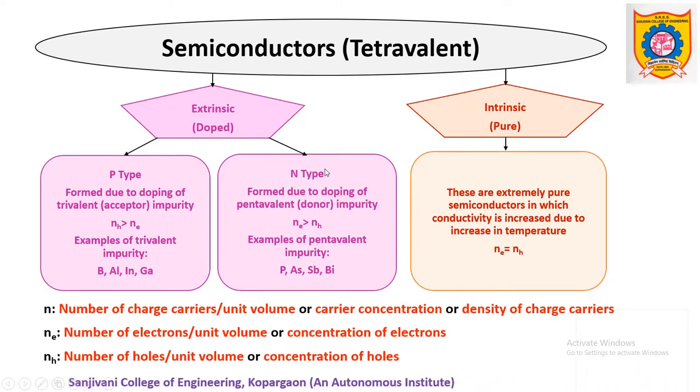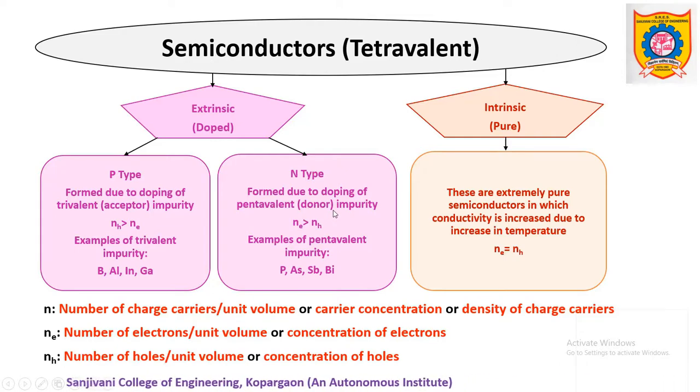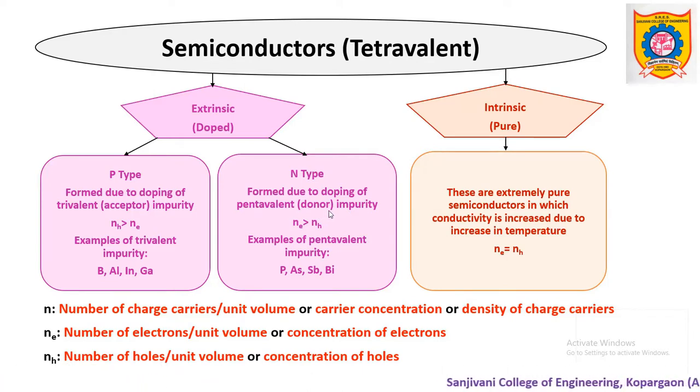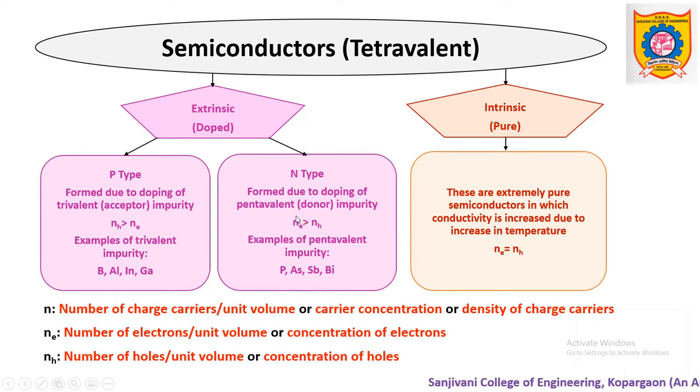In a similar manner, we get N-type semiconductor. Only the thing is, this material is formed due to doping of pentavalent impurity, which is alternatively also called donor impurity. Electrons are easily donated by this. As it is pentavalent, it has 5 valence electrons. Out of 5, 4 electrons are used in covalent bond formation, and 1 electron remains as an excess electron. Thus these excess electrons act as majority charge carriers, and this way we get Ne greater than NH, that is, the concentration of electrons is greater than the concentration of holes.